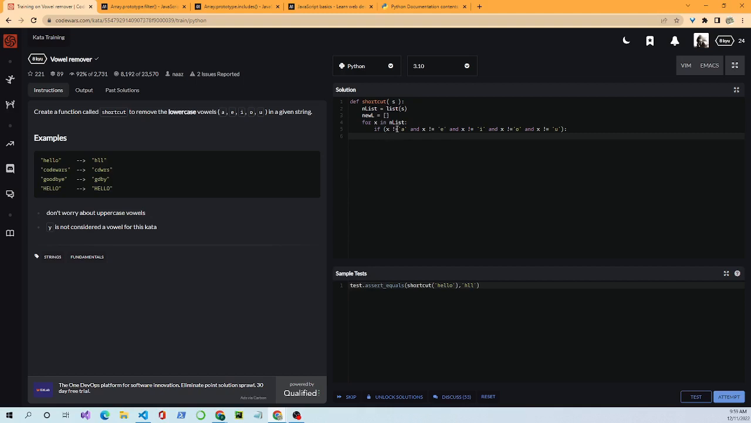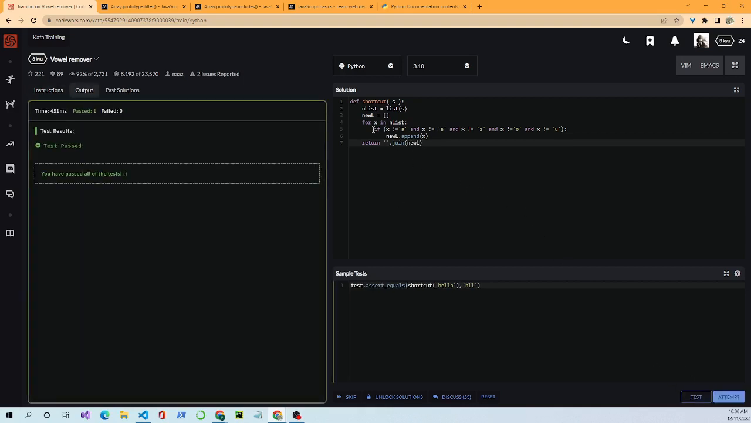Okay, so we'll do that, and we'll go new_l.append(x). Append is kind of like push. It'll put the element inside of this new list we're working in. Let's come down here. We will return. Since we're returning a string, we'll use the join method, and we'll put the new list inside of it. Now let's see if this works.